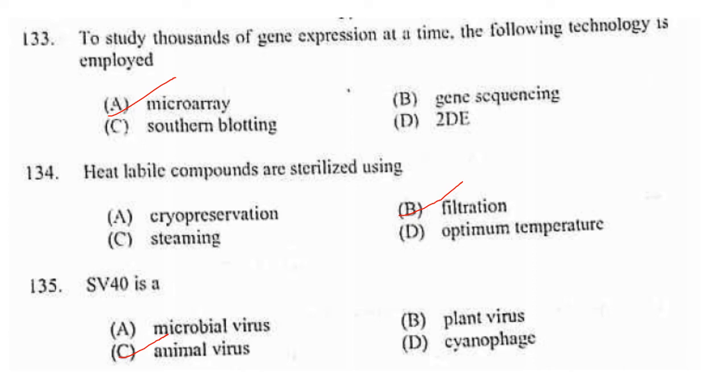Heat labile compounds are sterilized using. So they cannot be sterilized by normal sterilization, autoclaving procedures. So heat labile, they will get denatured upon heat treatment. So for such kind of compounds, we use filtration as a means of sterilization. Now SV40 is a what type of virus? It is an animal virus.